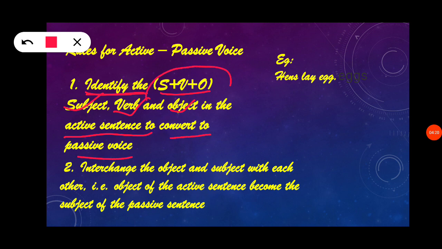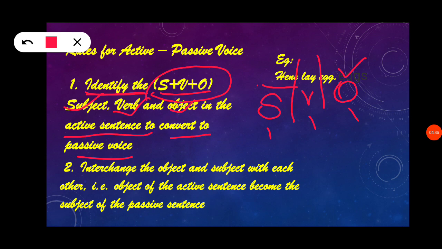See, there is an example: Hens lay egg. Here hens is the subject, lay is the verb and egg is the object. So first we need to identify which is the subject, which is the verb and which is the object in the active voice to convert it into passive form.